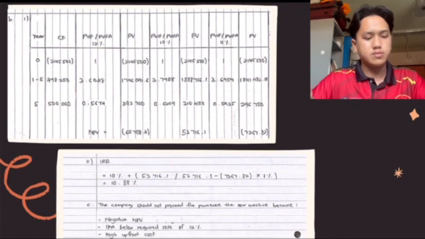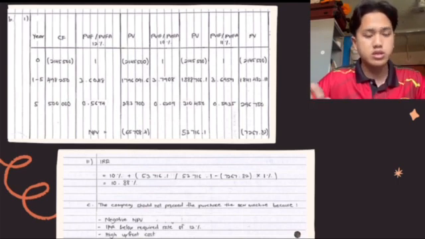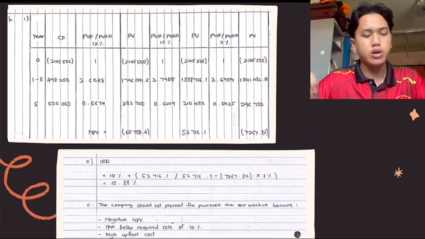Lastly, we go to year 5, where we use the PVIF. The CF for year 5 is 500,000 times 0.5674 for 12%, which equals 283,700.